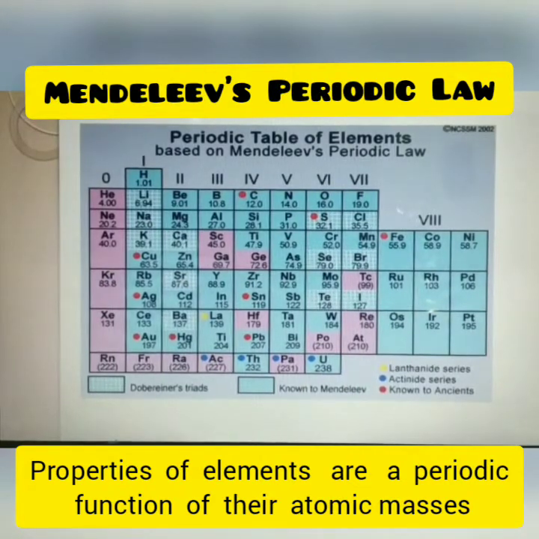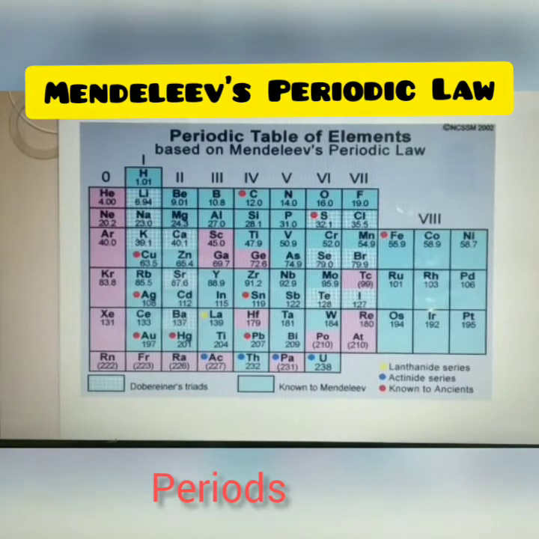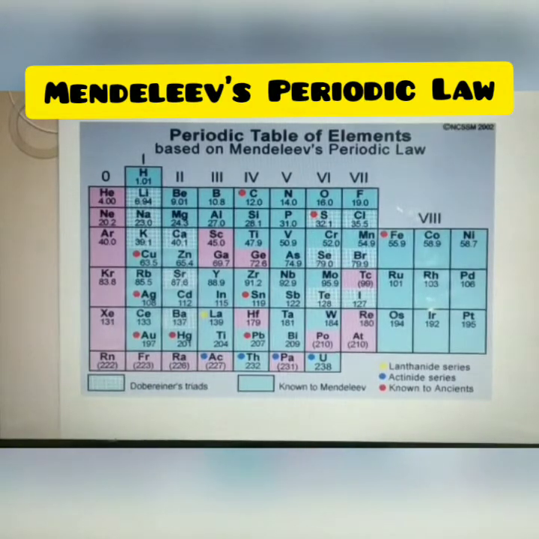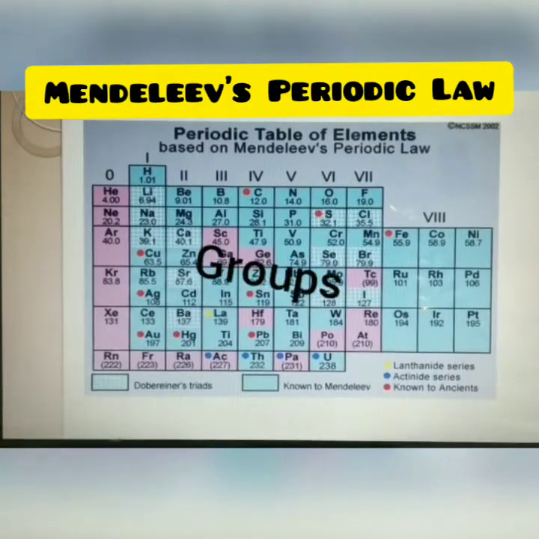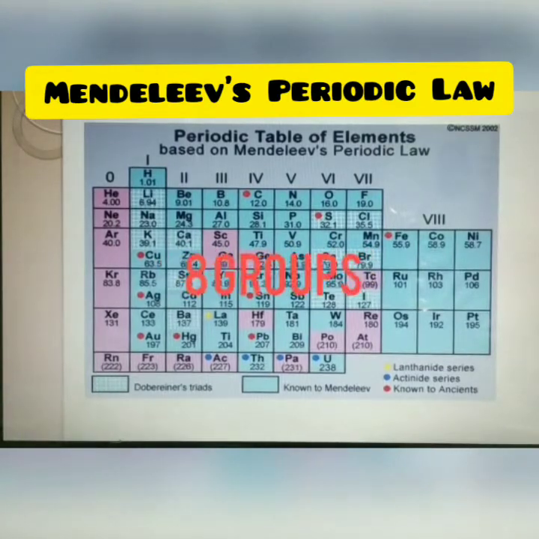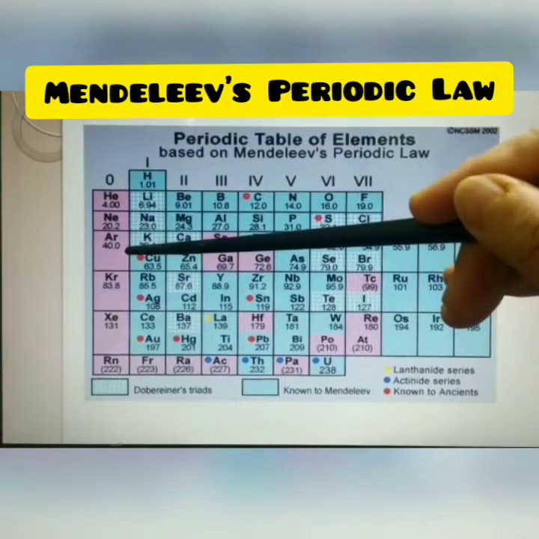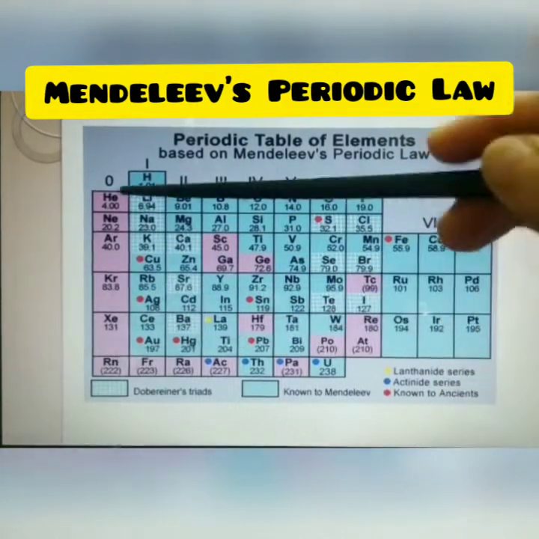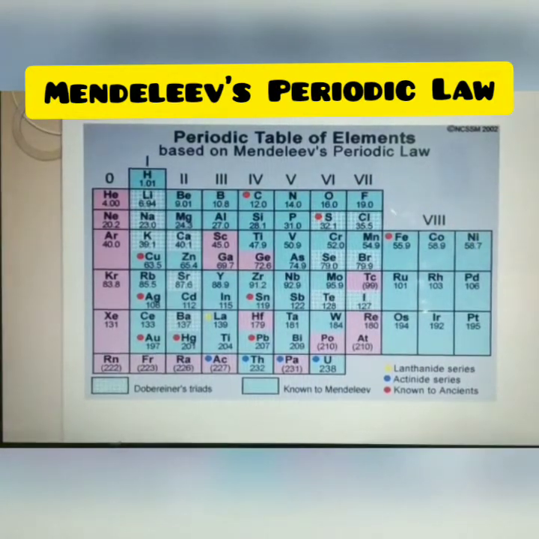In his table, he arranged all the 63 elements in increasing order of their atomic masses in horizontal rows called periods, in such a way that the elements having similar chemical properties came under the same vertical column called groups. So we can say there are approximately 8 groups and 6 periods. This is 1, 2, 3, 4, 5, 6 periods and 8 groups, 1, 2, 3, 4, 5, 6, 7, 8.